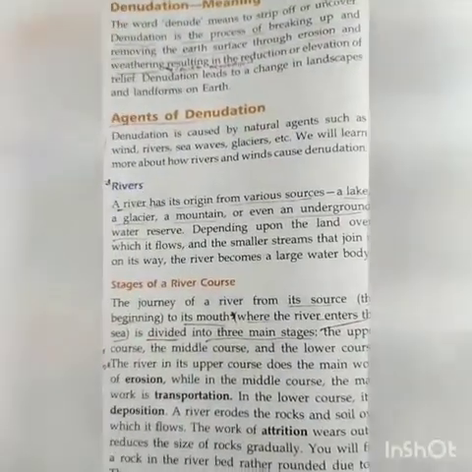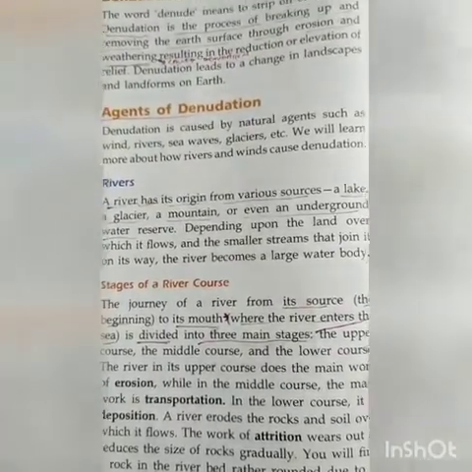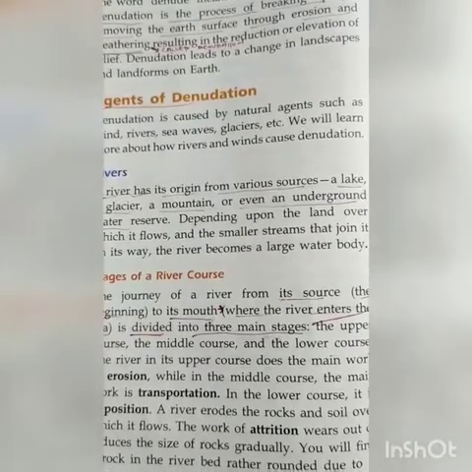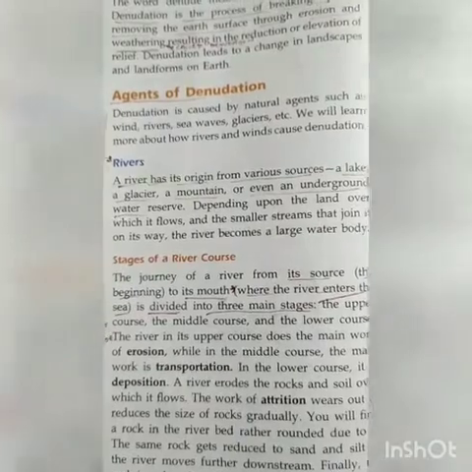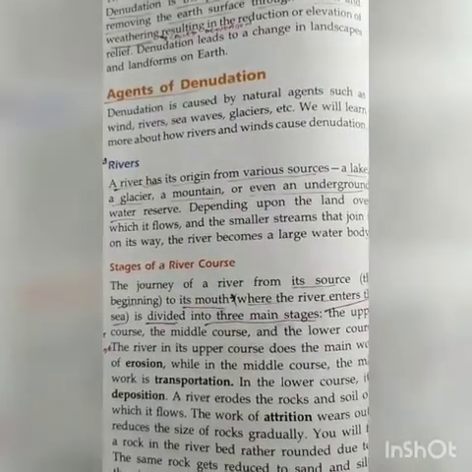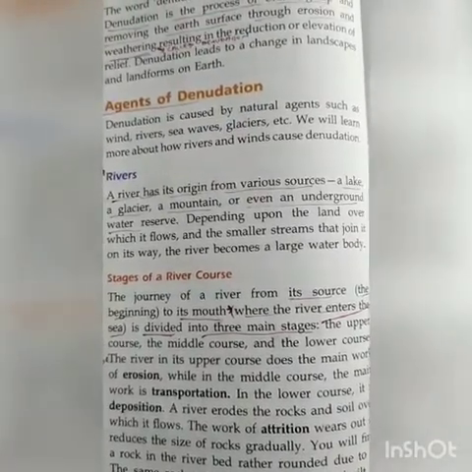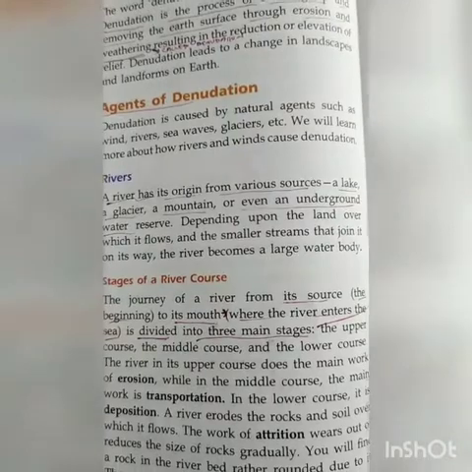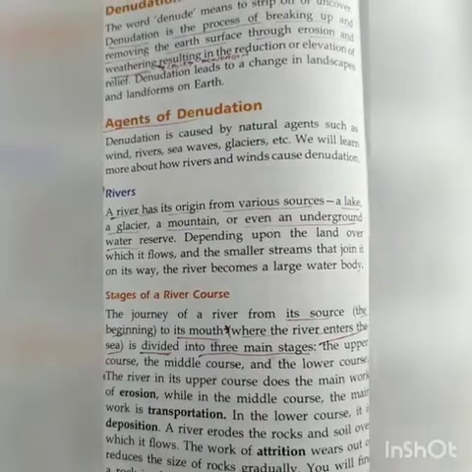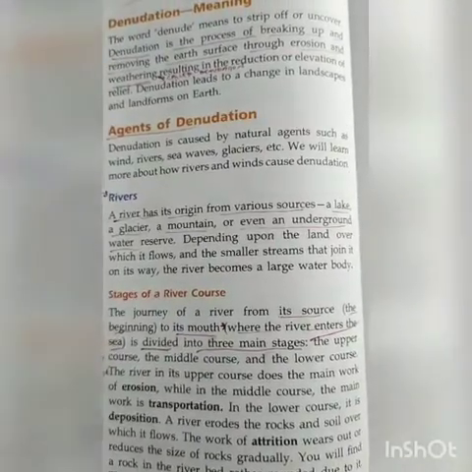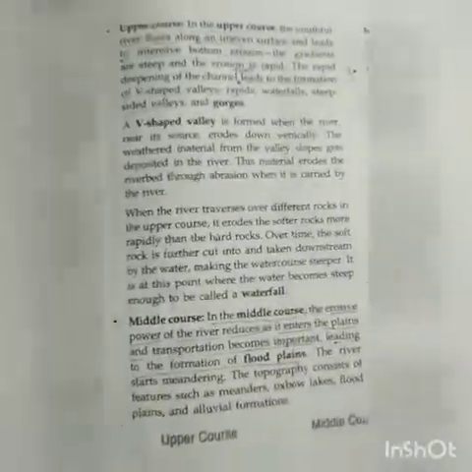A river journeys from its source, the beginning point, to its mouth, where the river enters into the sea. The place where the river or any water body starts from is called the beginning. And the mouth is the place where the river enters into the sea. So let's now cover the courses of the river.